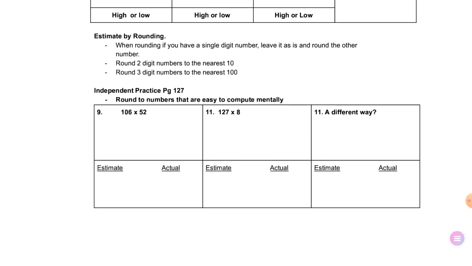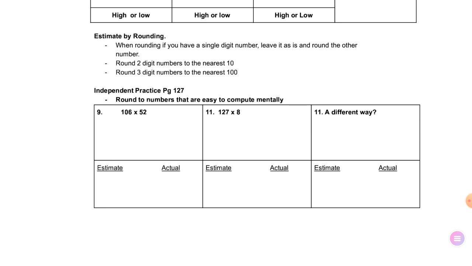So I gave you kind of some guidelines here. When you're rounding, if one of your factors is a single digit number, try and leave it alone. Okay, if it's a single digit number, try and leave it be and just round the other one. If it's a 2-digit number, you try and round to the nearest 10. If it's a 3-digit number, you try and round it to the nearest 100. So on number 9, we're going to try and come up with 2 different problems. Let's try and round one number 2 different ways.